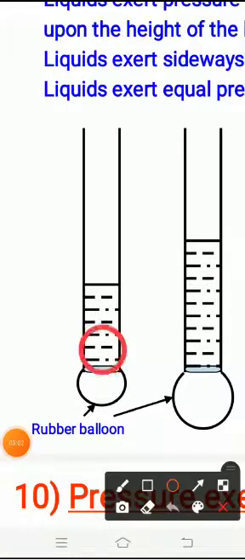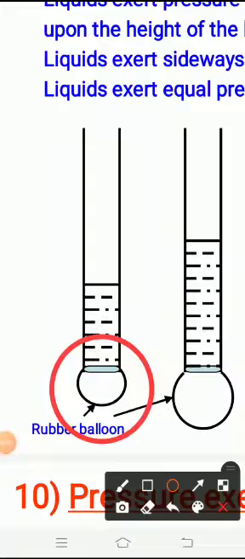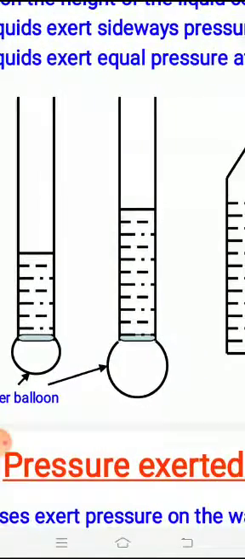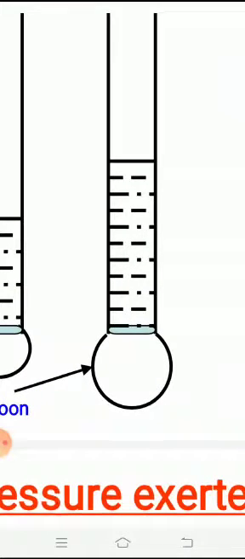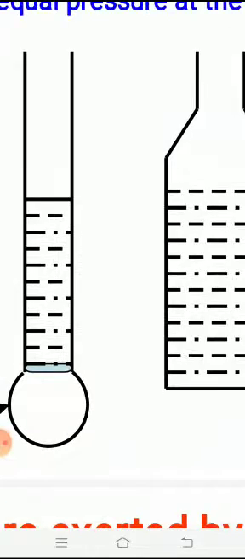Here you could see the rubber band has swelled because of the liquid exerting pressure on the bottom. And even here you could see the balloon, the rubber band, has expanded because of the pressure exerted by the liquid on the walls and even at the bottom.